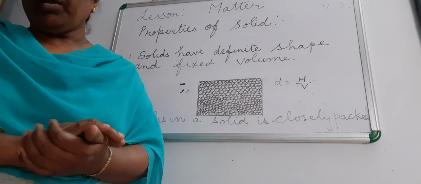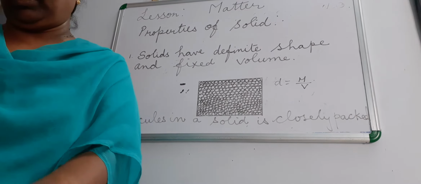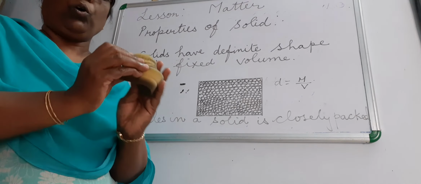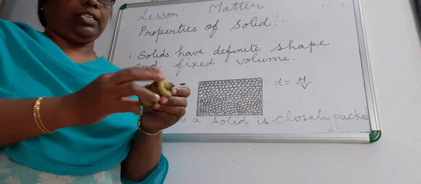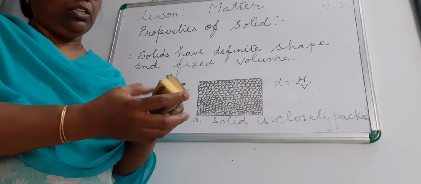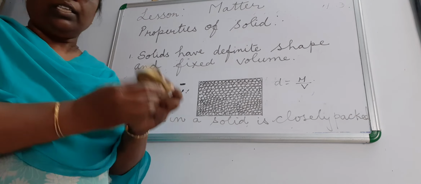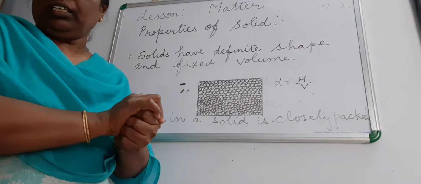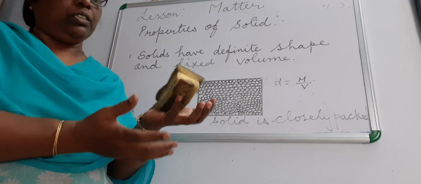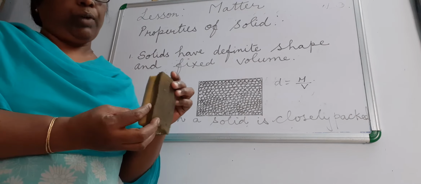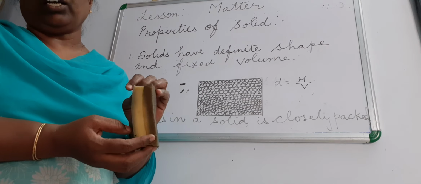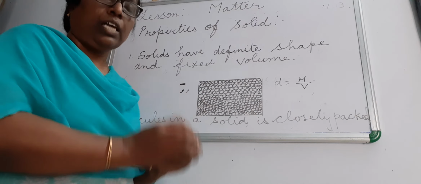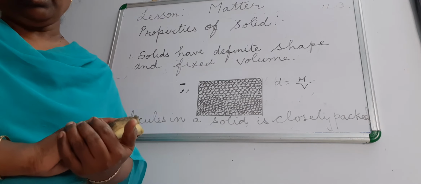And solids cannot be compressed. What do you mean by compressed? When you compress, that means press it. Here it's a sponge, and we know that it has spaces and it is not so rigid, but it is a solid. When you compress, you can mold it into a different shape. By compressing, you can change the shape of it, but it will come back to its shape. So a solid cannot be compressed easily as the molecules are very tightly packed and very closely packed.